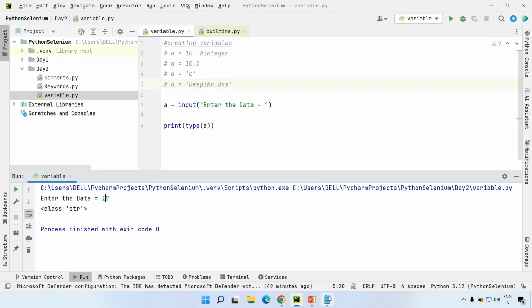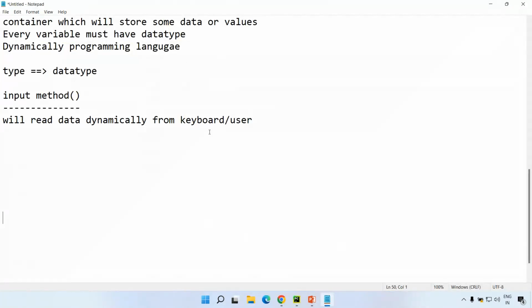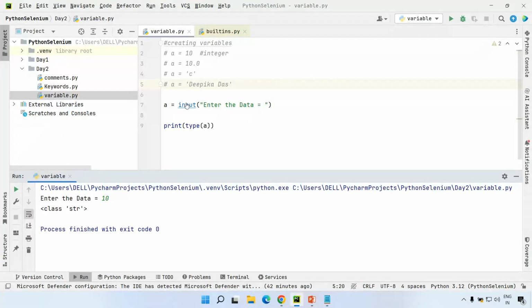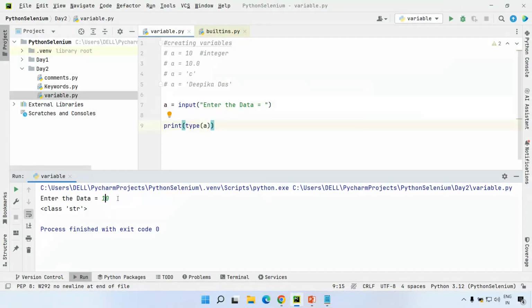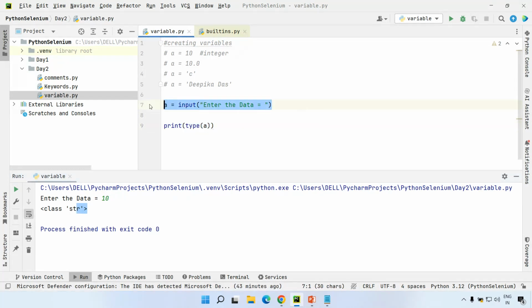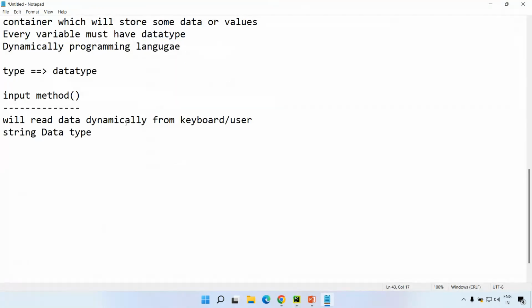The reason is whatever data you read from the keyboard or from the user by using the input method will be treated as a string data type. That is the reason, if you see the definition of this input method, it will read string data. Whatever data you provide, it will be converted to a string data structure. So even if I enter 10, it will show you a string class. That means it is a string data structure, right? So whatever data you read dynamically will be treated as a string data type.